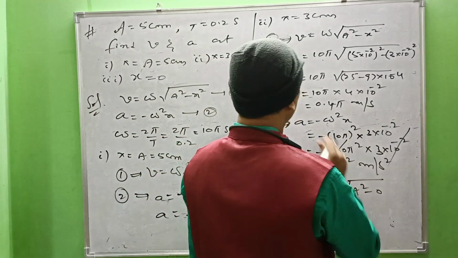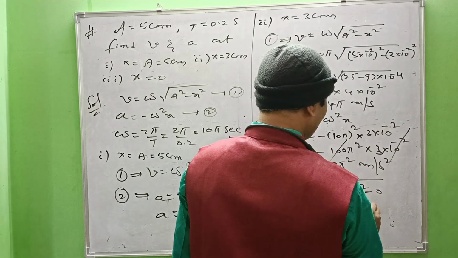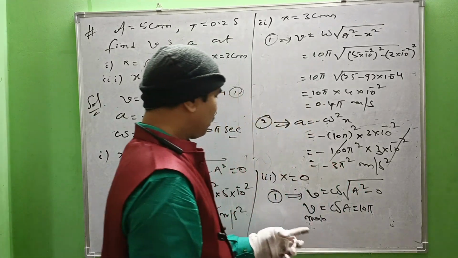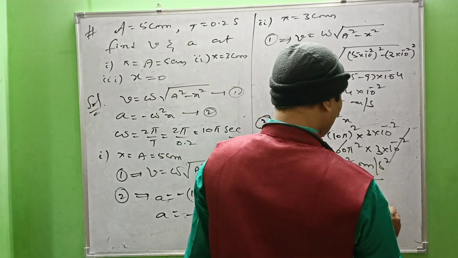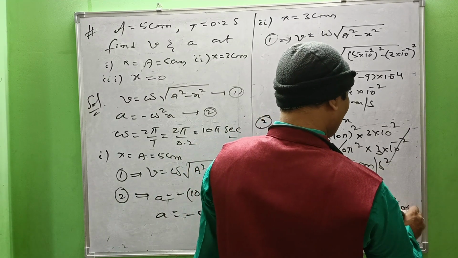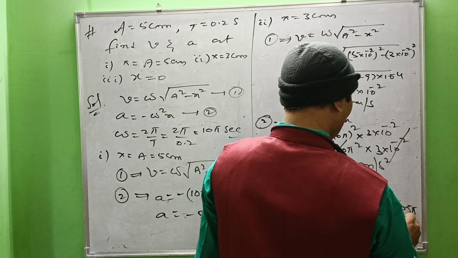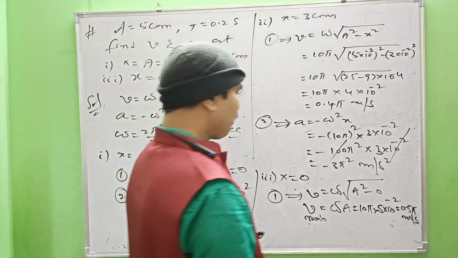That is omega means 10 pi into a means what? Amplitude 5 centimeter. That is 5 into 10 power minus 2 meter. That is 0.5 pi meter per second.